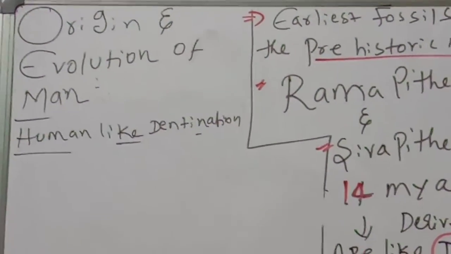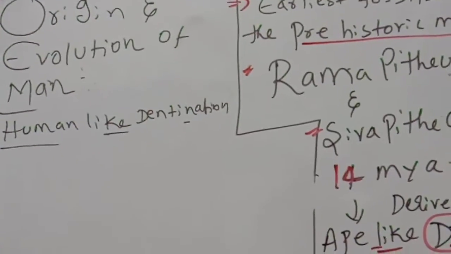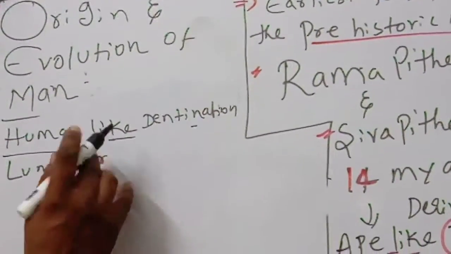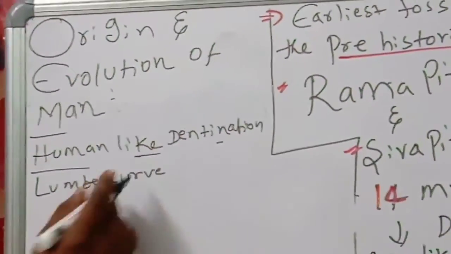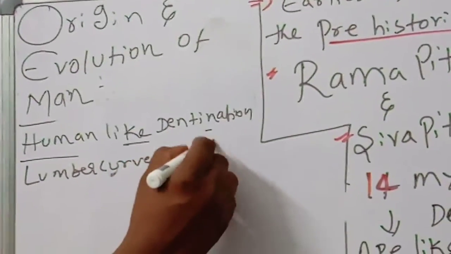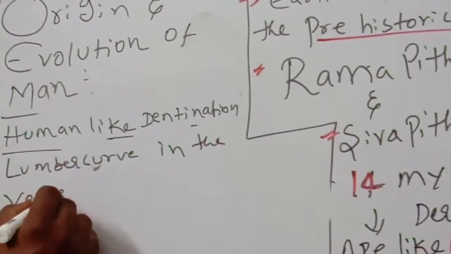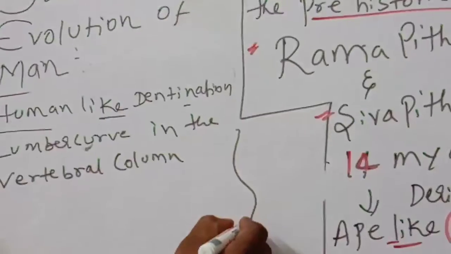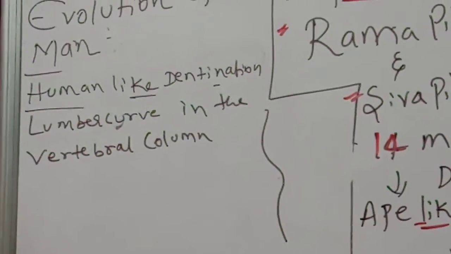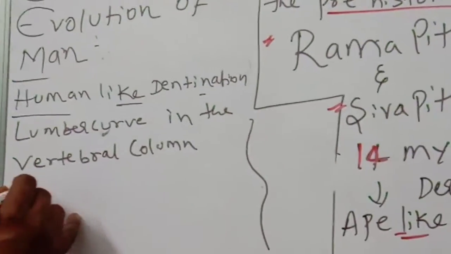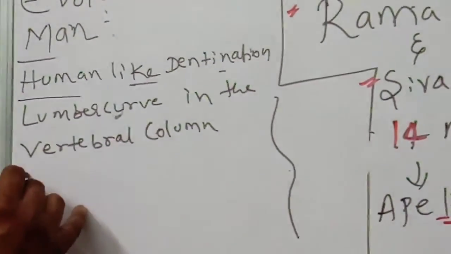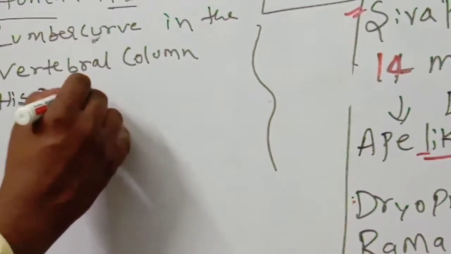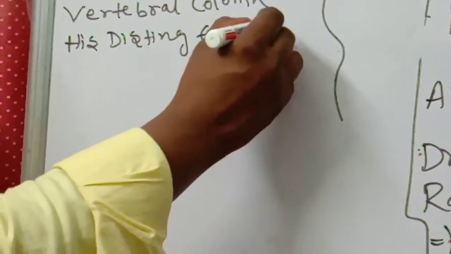Another important one is the lumbar curve in the vertebral column. Lumbar curve is there. These are the distinct features of Australopithecus. This point you should remember.